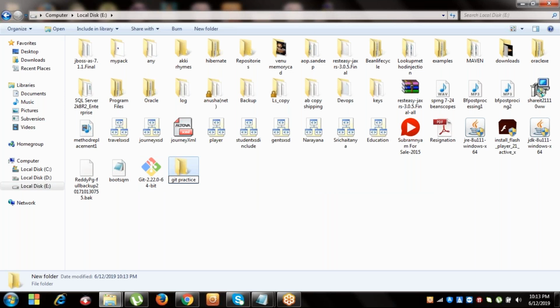Don't put spaces. I'm reminding you, in real time also, there will be a lot of issues while creating a folder. Don't give space at any cost, because I faced a lot of issues. Don't put the space, put the special character: git underscore practice. When you put a space and give this path somewhere, it will give a lot of issues.